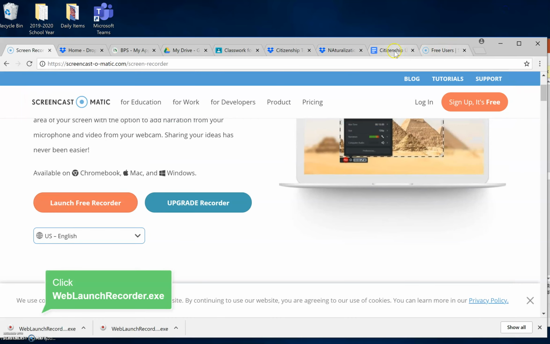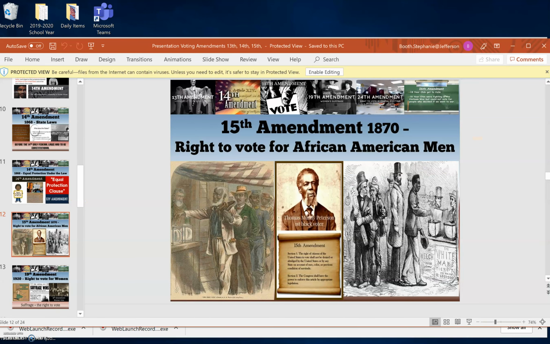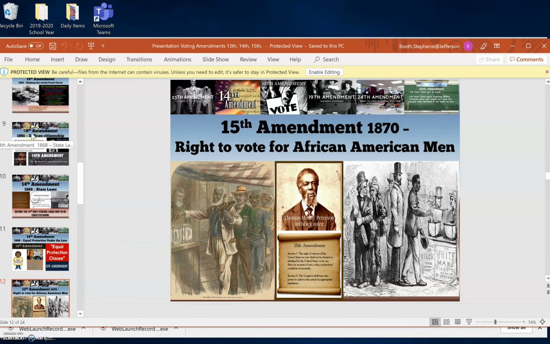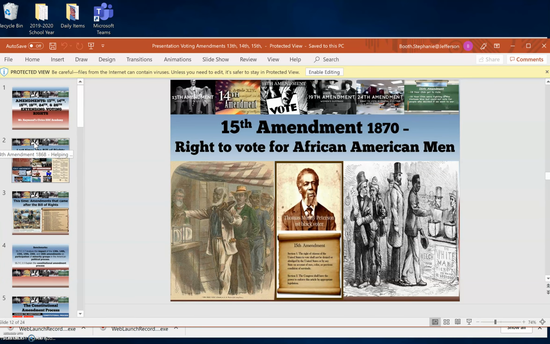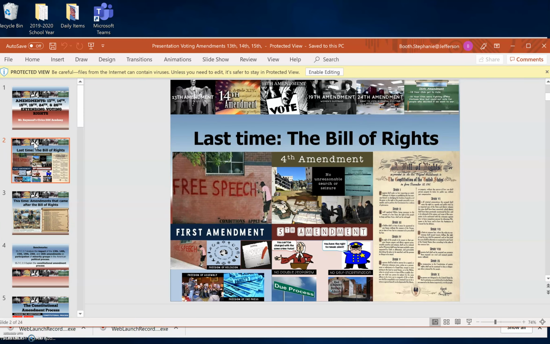We're doing amendments. So here we go. The 15th Amendment. Let's backtrack here. We'll just go ahead and go through them real quick.